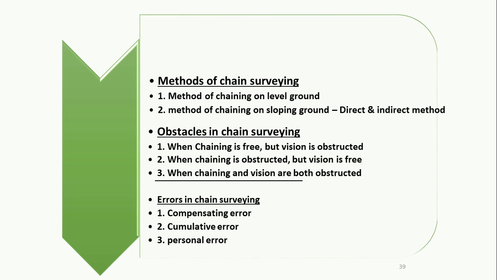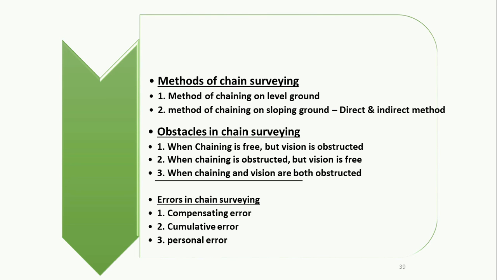The example of the second obstacle is a river or pond. While doing a survey across a river, it obstructs the chaining operation, as we cannot lay down the chain over the river. Here the chaining is obstructed, but we can easily see between the station points and carry out the ranging operation.